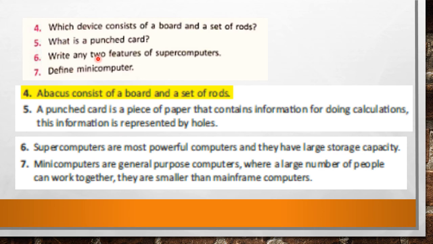Write any 2 features of supercomputers. Here are the 2 features. Supercomputers are most powerful and they have large storage capacity. Define mini computers. Mini computers are general purpose computers where a large number of people can work together. They are smaller than mainframe computers. So here is the definition of mini computers. Now students, note all these questions on your notebook.